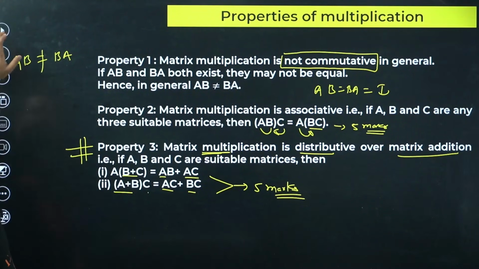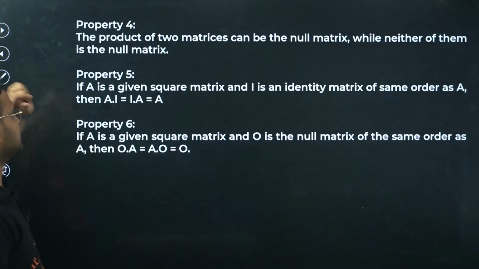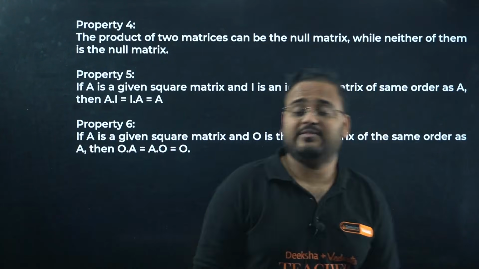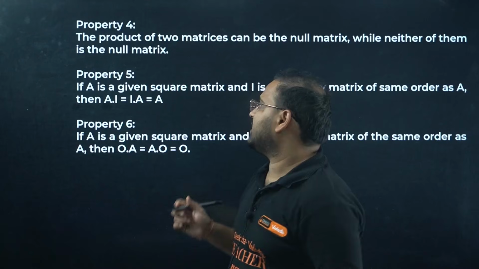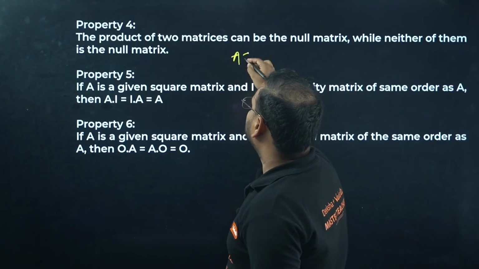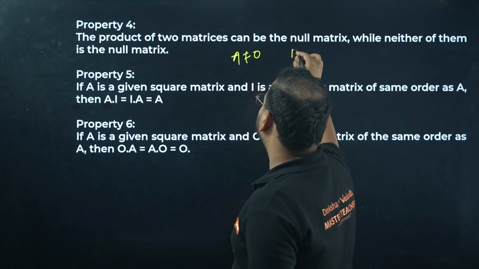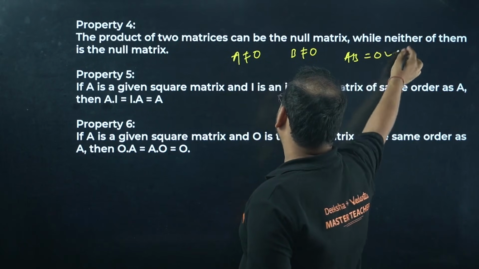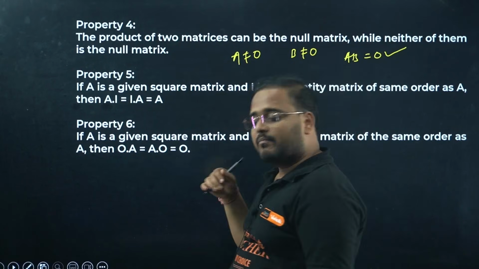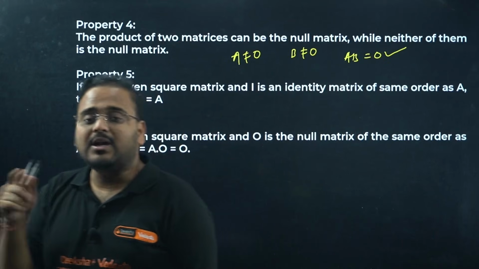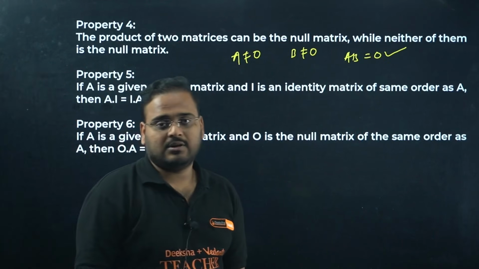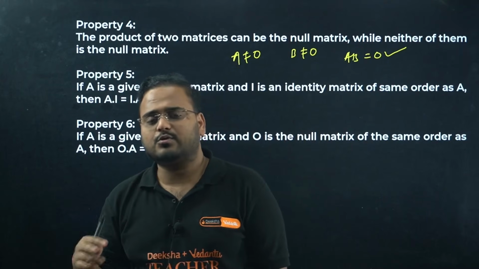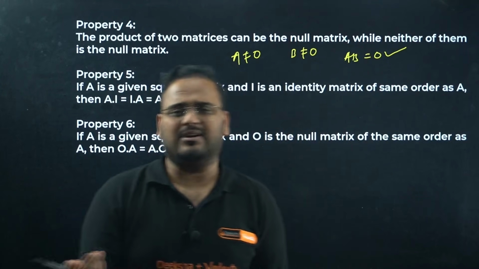Of course, your PU2 boards. Next, property number 4: the product of two matrices can be a null matrix. Even though individually matrix A is not equal to 0 and matrix B is not equal to 0, AB can be equal to 0. How come, sir? Because when you multiply matrices, you multiply and add the elements, and some can make the result equal to 0. If you add 1 and minus 1, what is that?